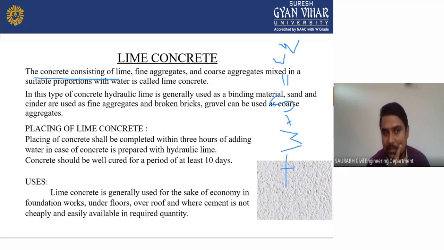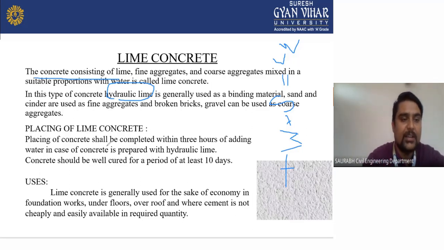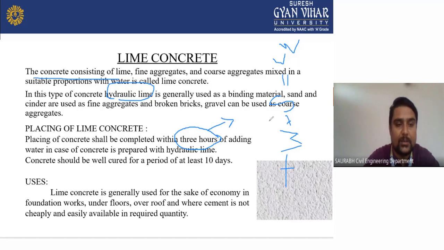In this type of concrete, hydraulic lime is generally used as a binding material. And as you can see here, placing of lime concrete will be completed within 3 hours. This is a very important point which you need to remember. We have to finish all the placing work within 3 hours, otherwise it will harden and be useless. Concrete should be well cured for a period of at least 10 days. A 10 day curing period will be required in lime concrete. This is also a very important point.